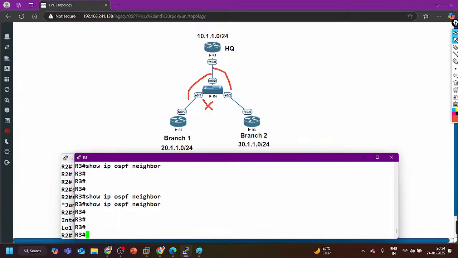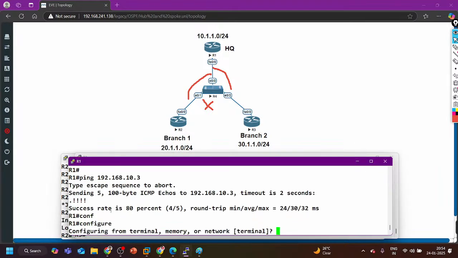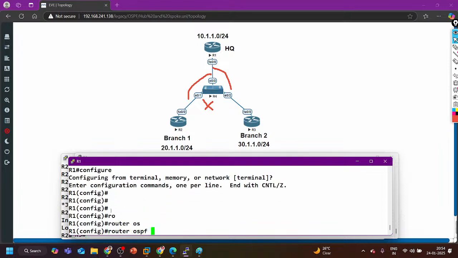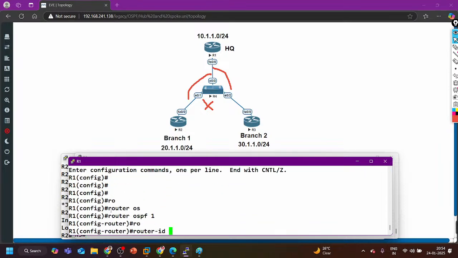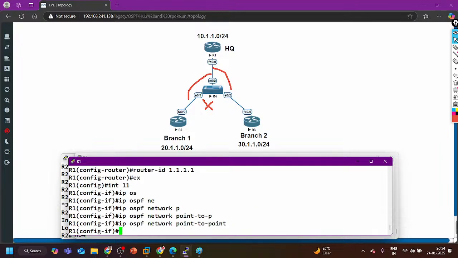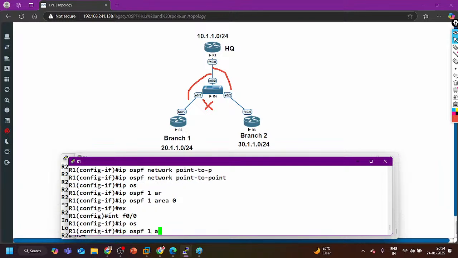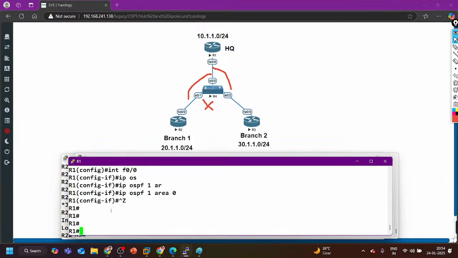Right. Now let me enable OSPF on R1. Router ospf 1 and router ID 1.1.1.1. Exit, interface loopback 1, ip ospf network point-to-point and ip ospf 1 area 0. Exit, interface F0/0 and ip ospf 1 area 0.